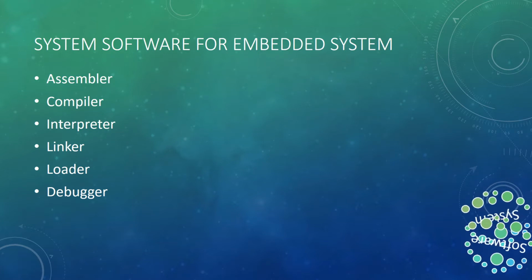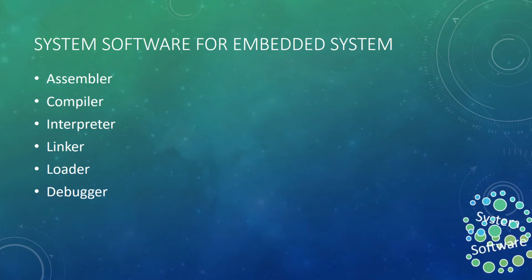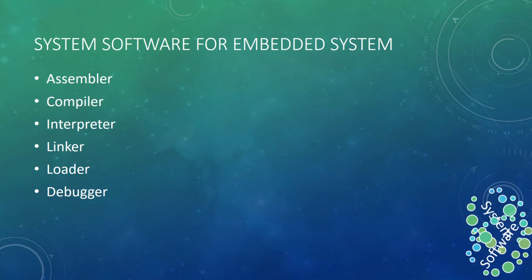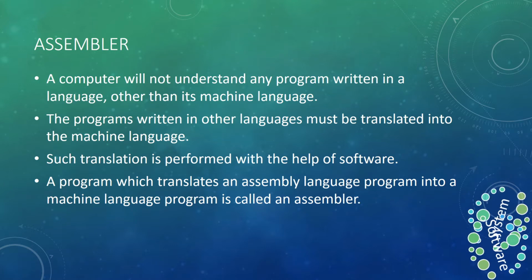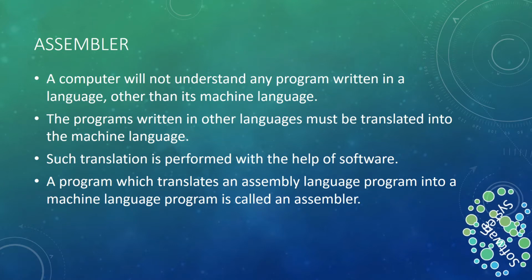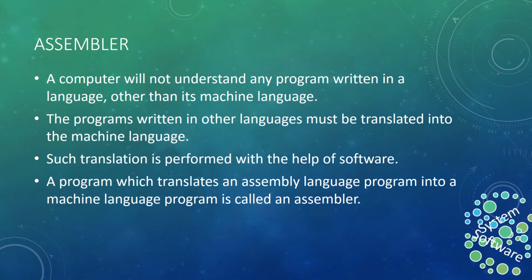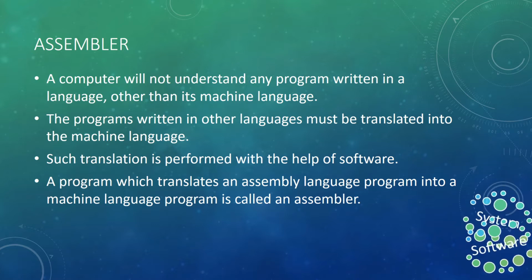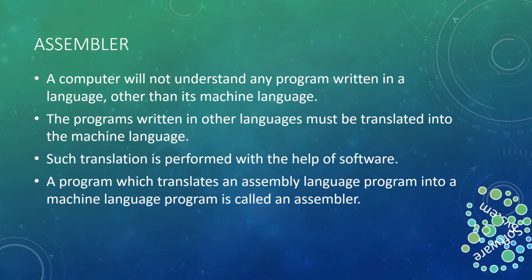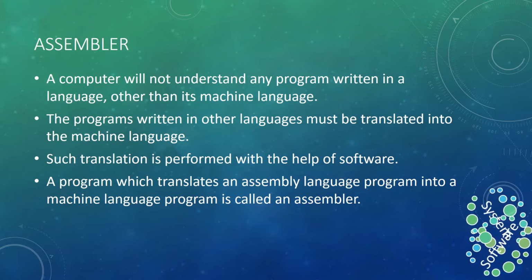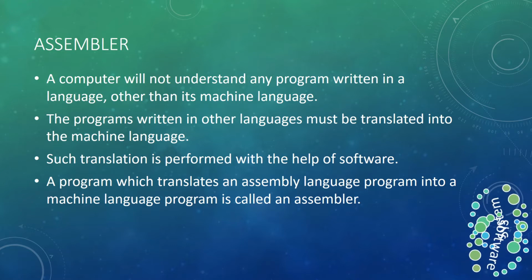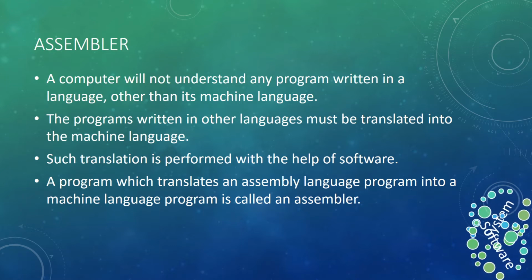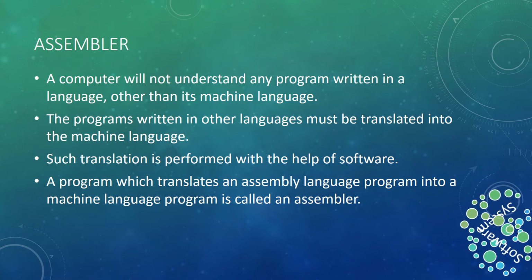Some of the system software we use for embedded systems are assembler, compiler, interpreter, linker, loader and debugger. Now, assembler: a computer will not understand any program written in a language other than its machine language. Obviously, we know that machine language is the set of instructions understandable by the machine. So when we write a program in machine language, we are actually writing it in terms of the instructions understandable by the microprocessor.